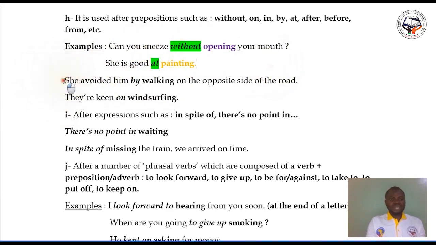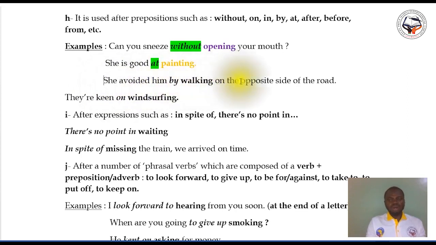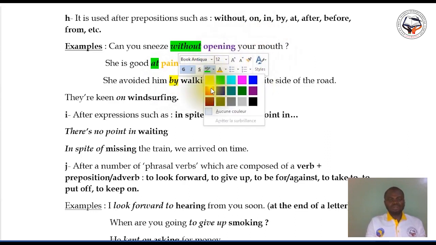Another example is that she avoided him by walking on the opposite side of the road. By here is the preposition. Let me give it a color.